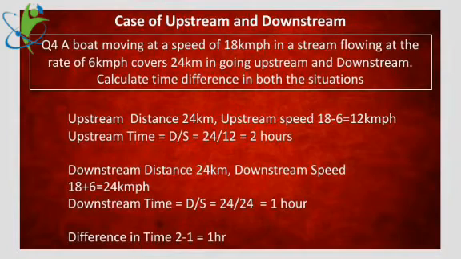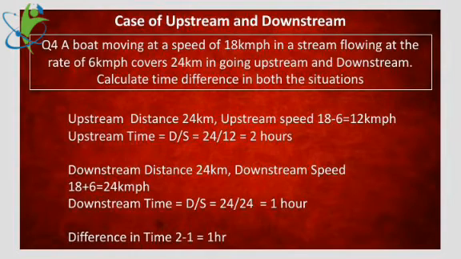Now come to the first part. Upstream, distance 24 kilometers. Speed will be subtracted. Upstream subtracted, US, 18 minus 6, 12 kmph is the speed. Time will be distance upon speed, 24 by 12. 2 hours is the time. Once again, upstream, distance 24 kilometers, speed subtracted, and time using the formula.